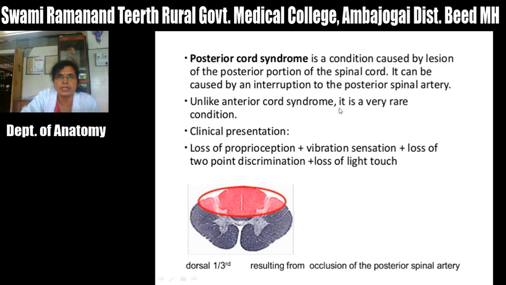Unlike anterior cord syndrome, it is a very rare condition, and the clinical presentation in posterior cord syndrome is loss of proprioception, loss of vibration sensation, loss of two-point discrimination and loss of light touch, because all these sensations are carried by the fasciculus gracilis and fasciculus cuneatus, which are situated in the posterior funiculus of the spinal cord.